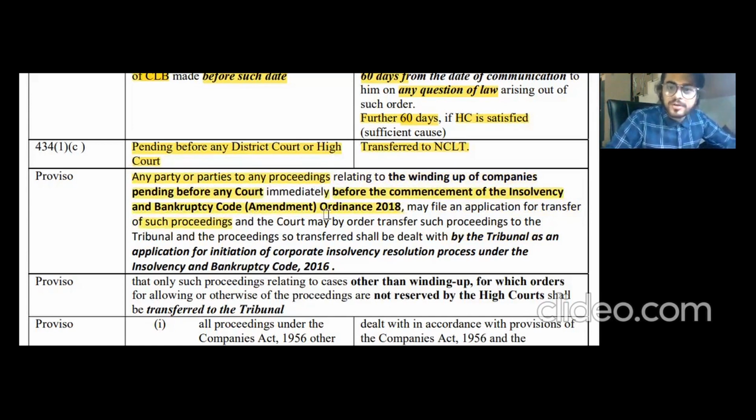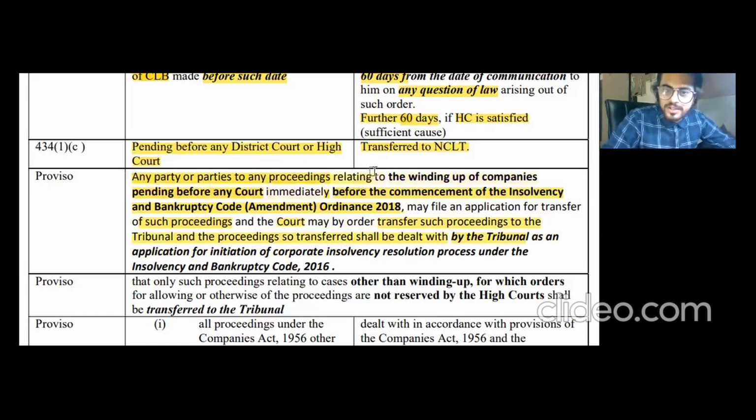proceeding is pending before commencement of the IBC Amendment Ordinance 2018, then any party to the winding up, for example, the company, can file an application for transfer of such proceeding, and the court, that is the High Court, may by order transfer such proceeding to the tribunal, and the proceedings for transfer shall be dealt by the tribunal. So NCLT can handle these cases, and these proceedings can be transferred to the tribunal as well under the CIRP process. All right. So let's read it again to understand it better.